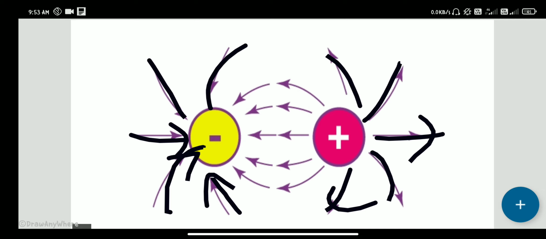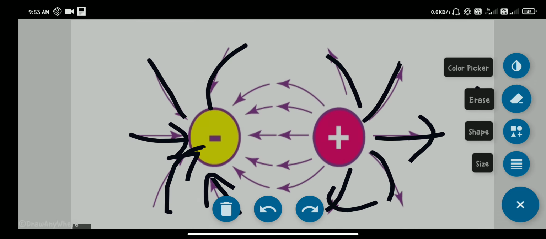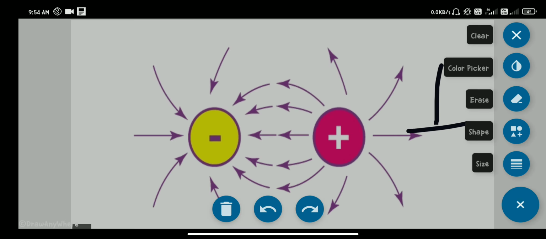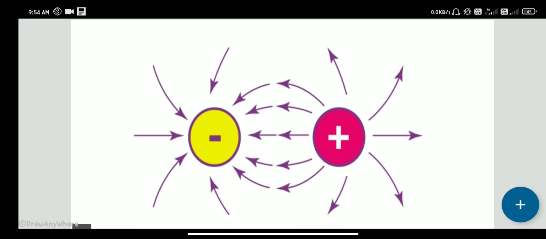These are always normal to the surface of the body. So these electric lines of forces are always normal, normal means perpendicular, to the surface of the body at the point where they terminate. So electric lines of forces are perpendicular to the surface of the charges.